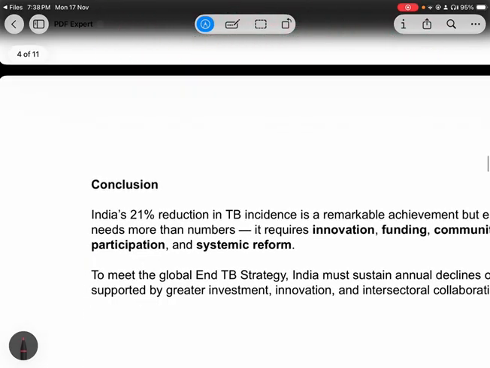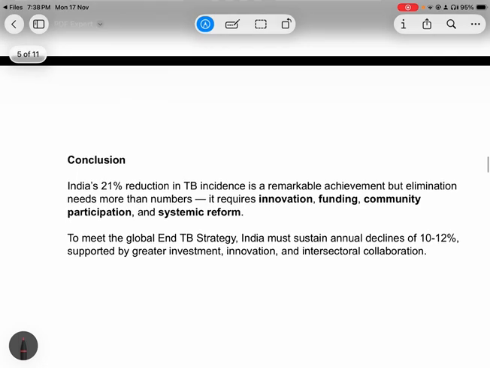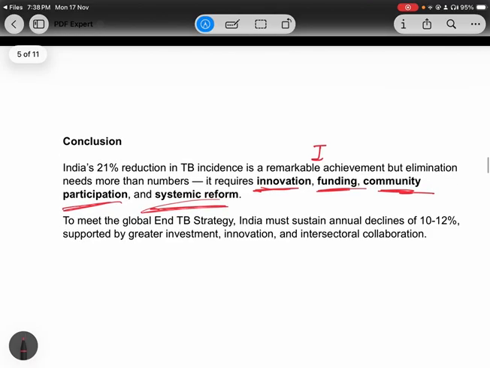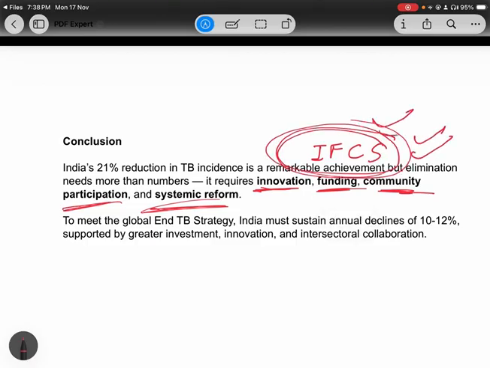Okay, now comes the conclusion. In conclusion, for any answer on health or TB, please remember these keywords: India requires innovation, funding, community participation, and systematic reform. Please remember these four, and on any answer of health you can put them.